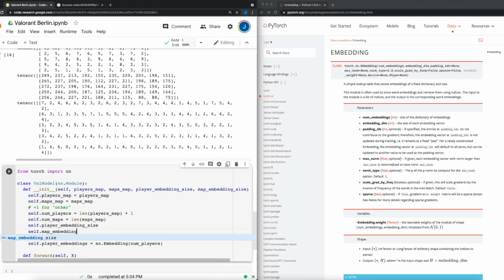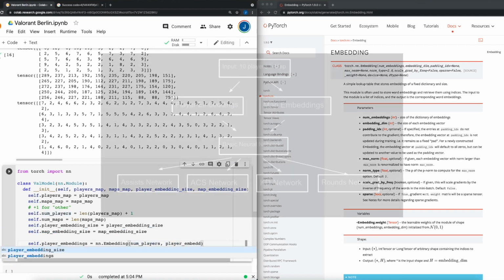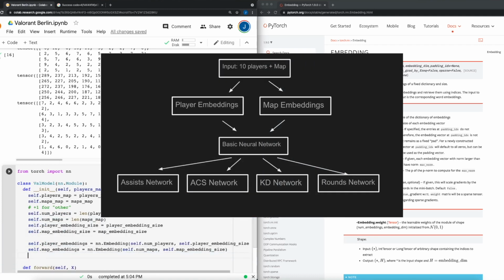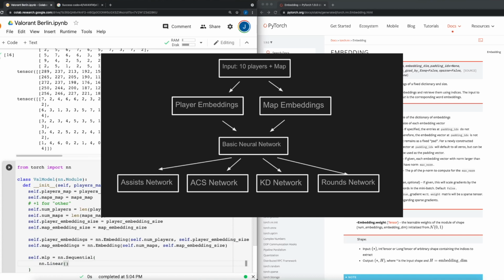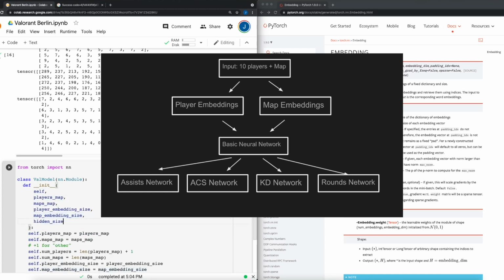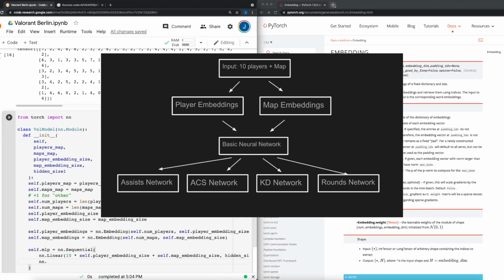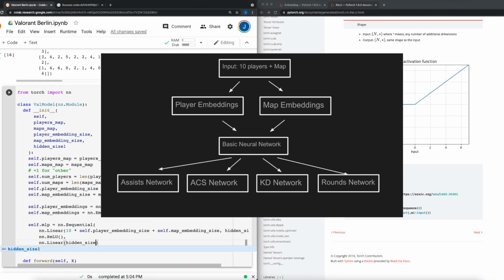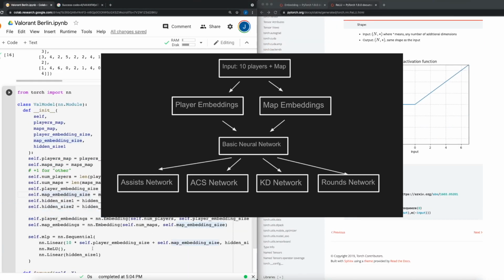So the first architecture that I came up with looked something like this. The input is the 10 players in the map. We then get the player embeddings and the map embeddings, concatenate them together, and then pass this representation into a basic neural network. I hope this would capture interactions between the different players and the map. We then take the output of that and pass it into each of the 4 basic output layers, one to predict assists, one to predict ACS, one to predict pairwise KDs, and one to predict the rounds for each team.